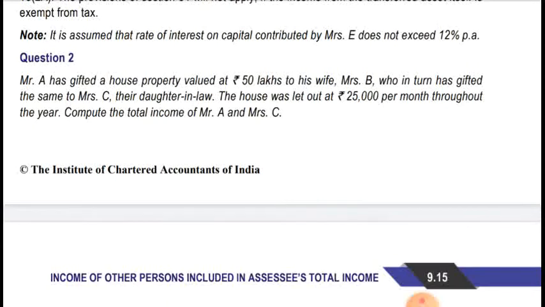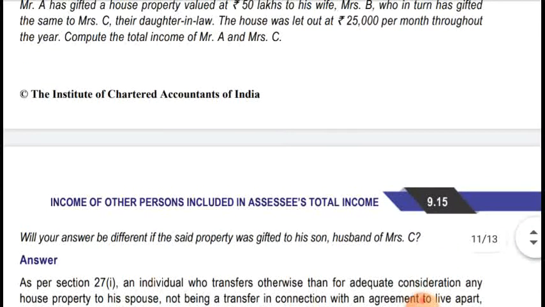Mr. A has gifted a house property valued at rupees 50 lakh to his wife, Mrs. B, who in turn has gifted the same to Mrs. C, their daughter-in-law. The house was let out at 25,000 per month throughout the year, so annual income is coming to 3 lakh, that is 25,000 into 12. Compute the total income of Mr. A and Mrs. C. Will your answer be different if the said house property was gifted to his son, husband of Mrs. C?